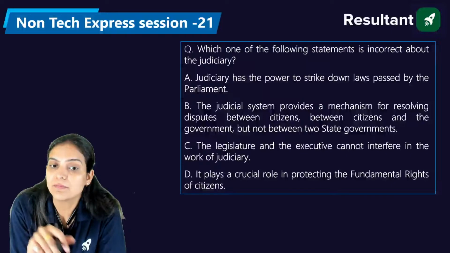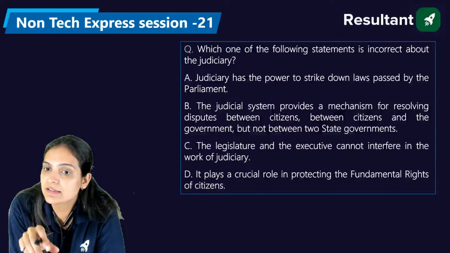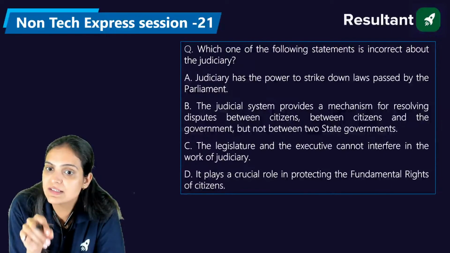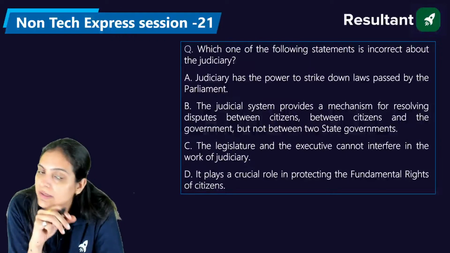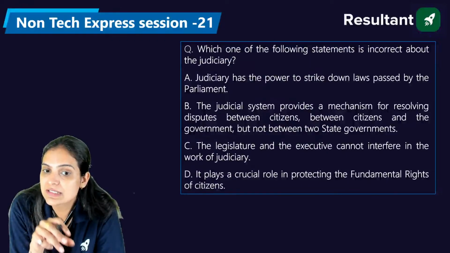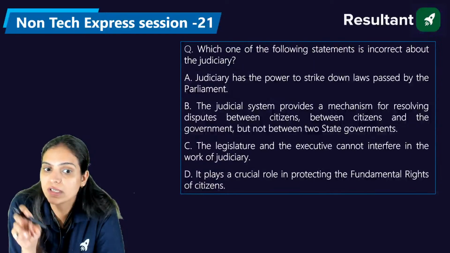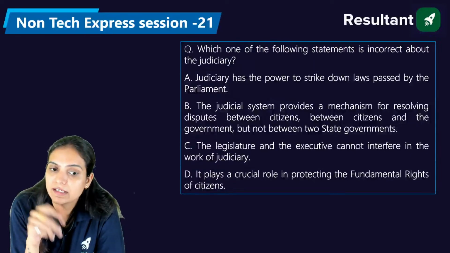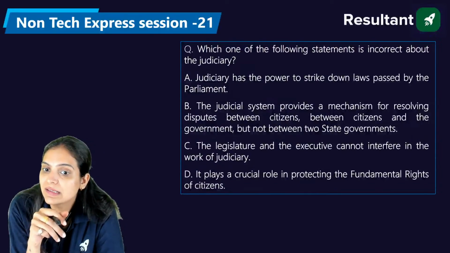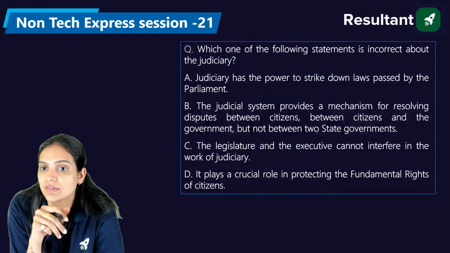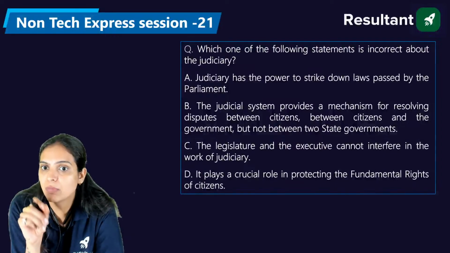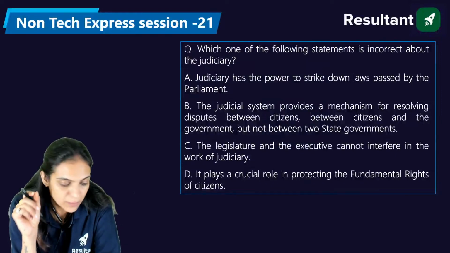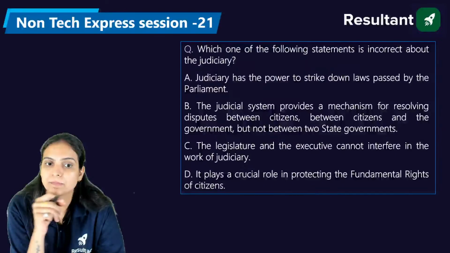B, the judiciary provides a mechanism for resolving disputes between citizens and the government, but not between two state governments. C, the legislature and the executive cannot interfere in the work of the judiciary. D, it plays a crucial role in protecting the fundamental rights of citizens. So we need to find the incorrect statement about the judiciary. Please read the question and then answer it.